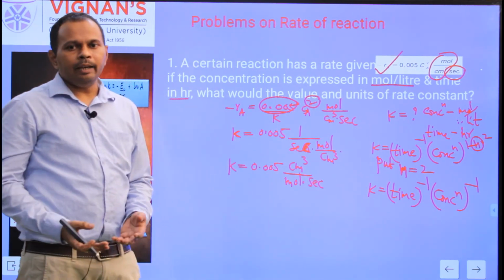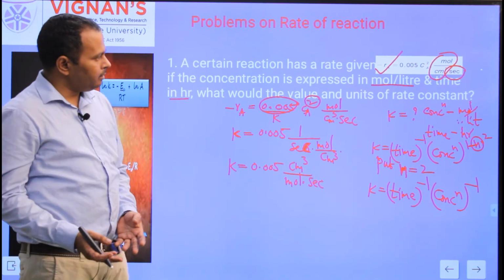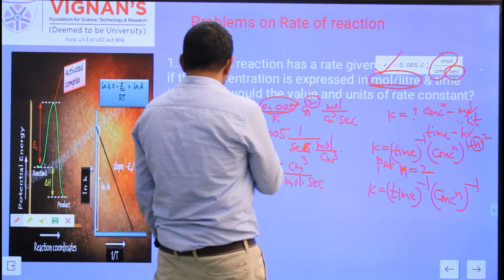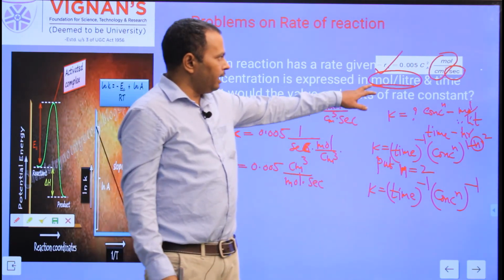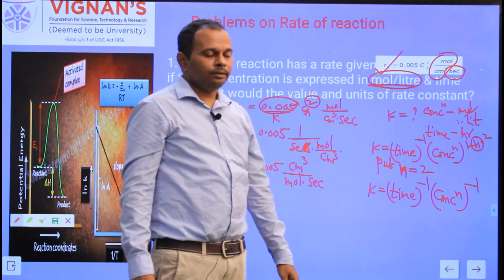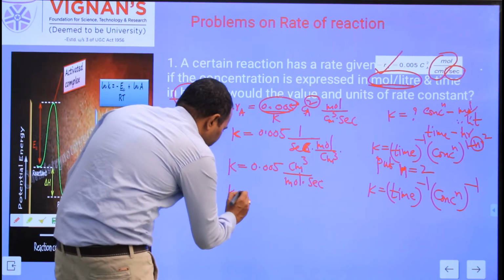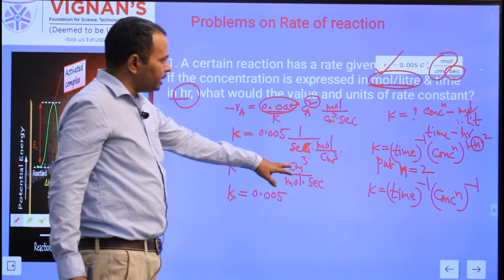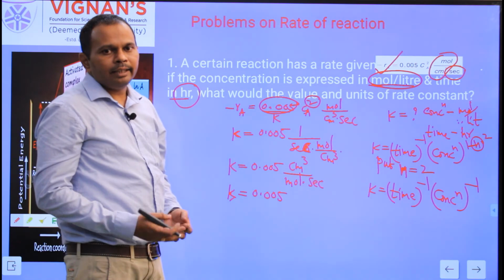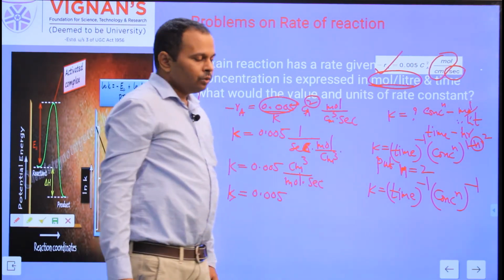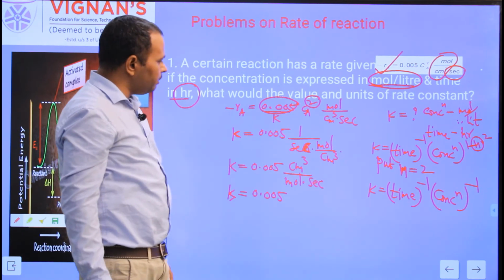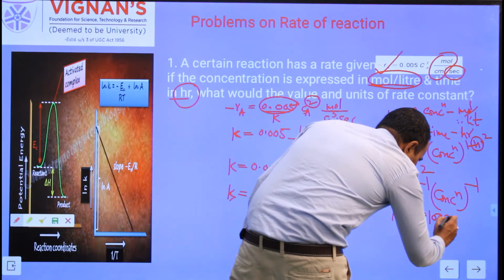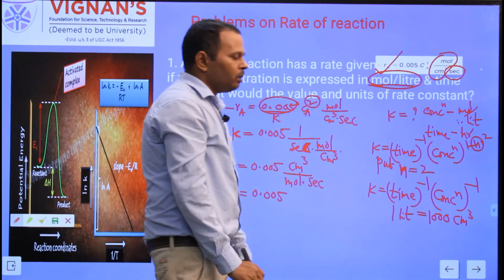But he is asking for the new K value and units, that means he wants the concentration units in terms of mole per liter, and the time units in terms of hours. So moles we can write as it is, but we need to convert centimeter cube to liter. So K is equal to 0.05, and here convert centimeter cube to liter, because he is asking to express the K units in terms of mole per liter. How can you convert centimeter cube to liter? 1 liter is equal to 1000 centimeter cube.